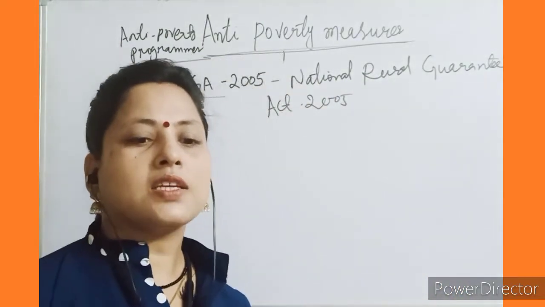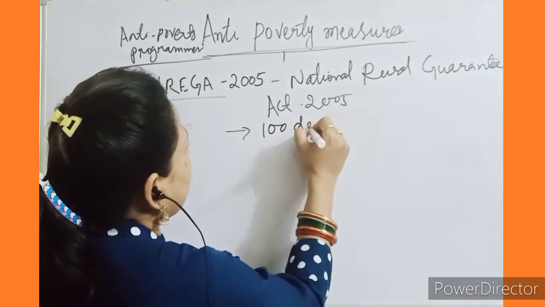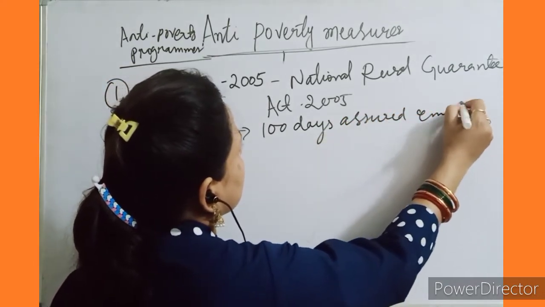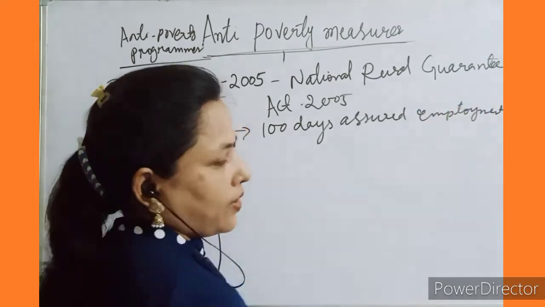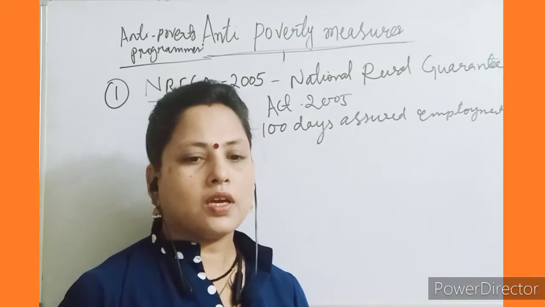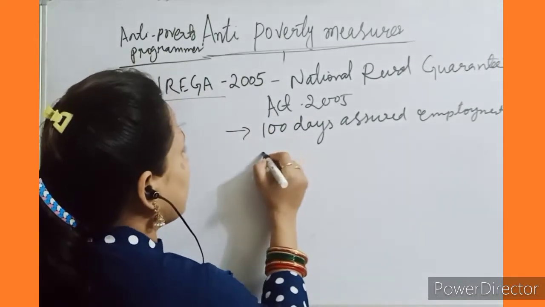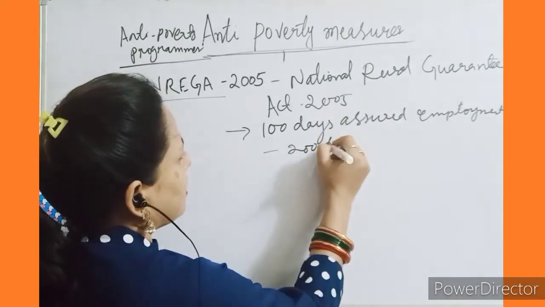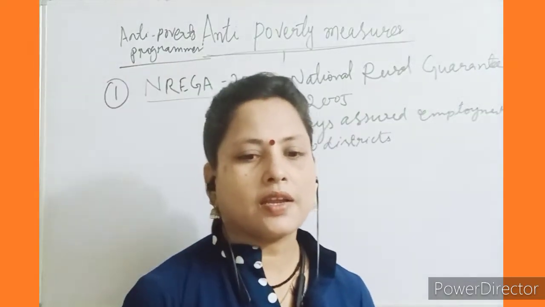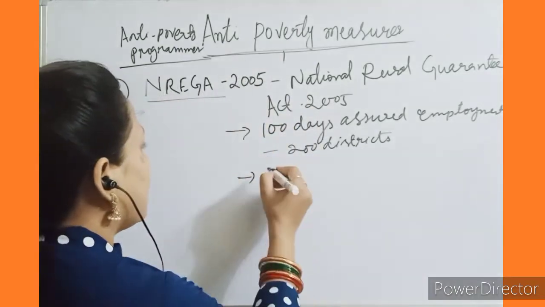The act provides 100 days assured employment, right? Then the second, what it gives every year to every rural household in 200 districts, 100 days every year to 200 districts. Then next, the scheme will be extended to 600 districts.